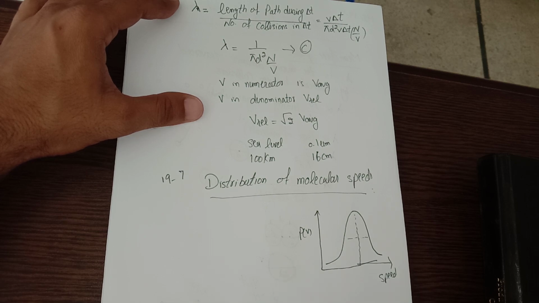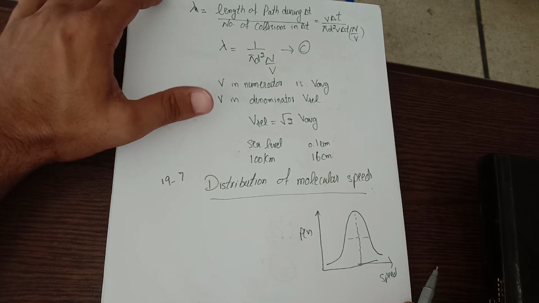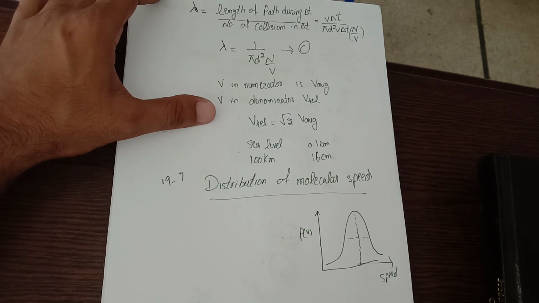However, we are interested in the fractions, like which molecules have speeds higher than the average RMS speed, and the number of molecules that have speed lesser than the RMS value. So distribution of molecular speed helps us calculate the molecular speeds which are greater or lesser than the RMS value. This is the main reason for elaborating this topic.